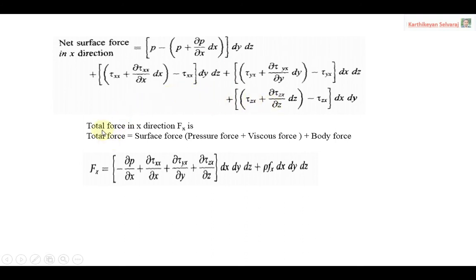Then again we have to consider the total force in the x direction, because this is only the net surface force. We know the total force is body force plus surface force. The total force in the x direction is the summation of body force plus surface force. For the surface force we have pressure force and viscous force. When you combine all of these, you will get the answer like this.